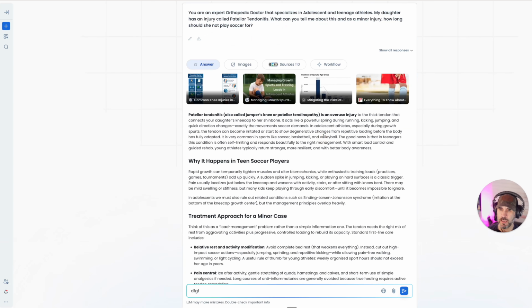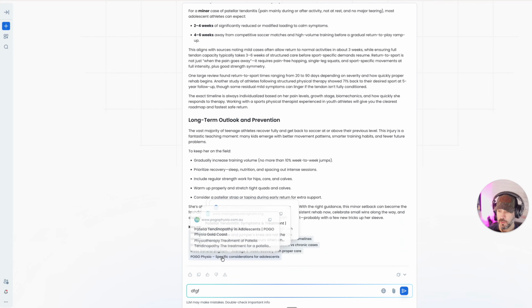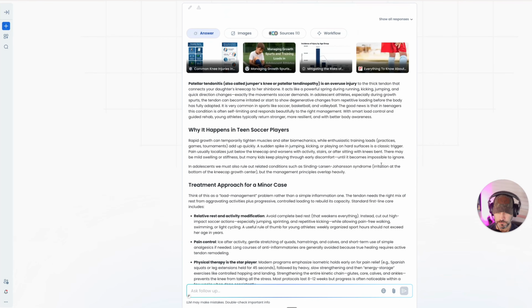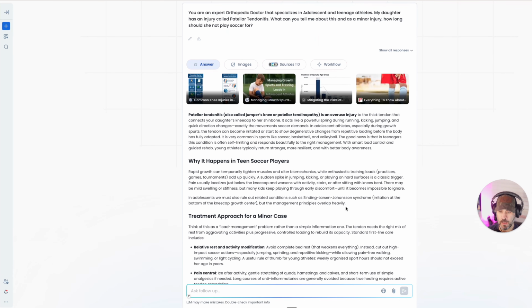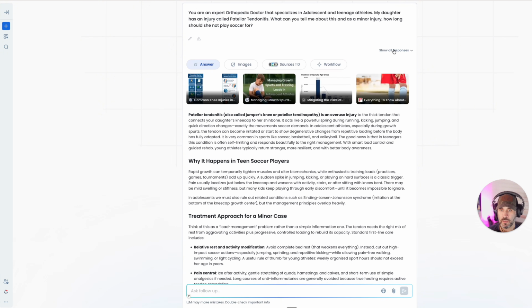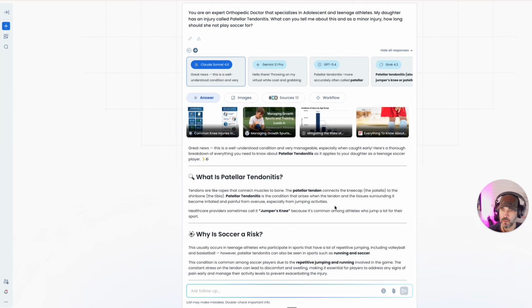So I ran this, and this is how it looks when the answer comes through this platform. I actually really do like the look of how this comes out. Now, here's the other thing that I did, and I'll do it again to show you how it works. But as you can see right here, there's a show all responses. The reason that there's a show all responses is because I actually ran it through different models. So currently, this ran through Grok 4.2. So if I go up here to all responses, I can click on any of these. So I did it with Claude Sonnet 4.6. So let's see how Claude's looked. And there you go.